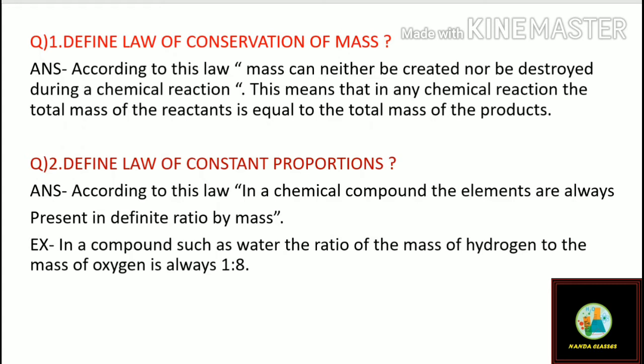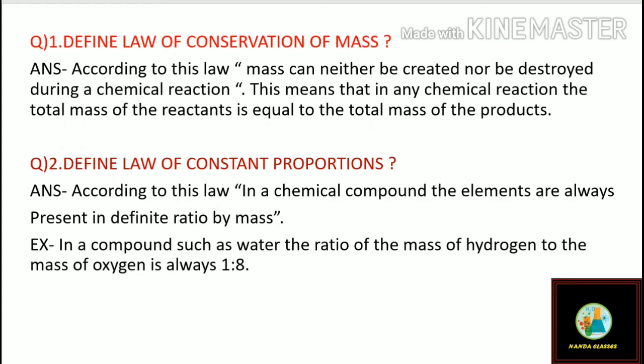It is one statement. According to the law of conservation of mass, mass can neither be created nor be destroyed during a chemical reaction. This means that in any chemical reaction the total mass of the reactants is equal to the total mass of the products. And the second question: define law of constant proportion.